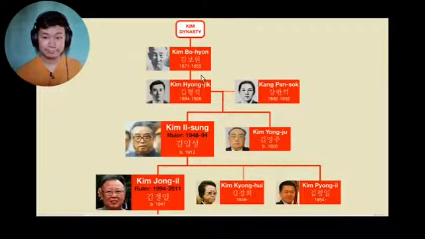We're going to start with Kim Bo-hyun. Kim Bo-hyun was a commoner who lived in a small village near Pyongyang. He was the father of Kim Hyung-jik, who in turn was the father of North Korea's founder, Kim Il-sung. When these first two generations were born, North Korea was still an independent kingdom, but by the time Kim Il-sung was born, North Korea had become part of the Japanese Empire.